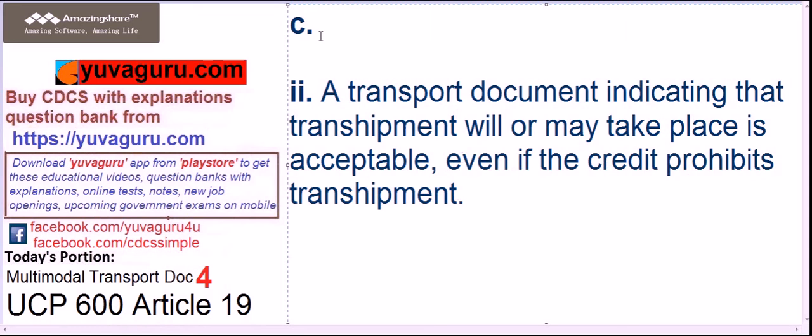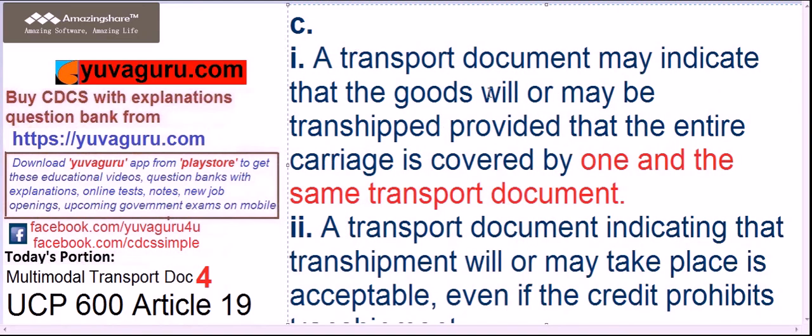Remember, 1 and 2 are altogether separate. 1 states that the transshipment will be done. In the first part, the document states that the goods will or may be transshipped, and in this case it also gives the port where the transshipment will take place. So that is acceptable provided it's covered under one and the same document.